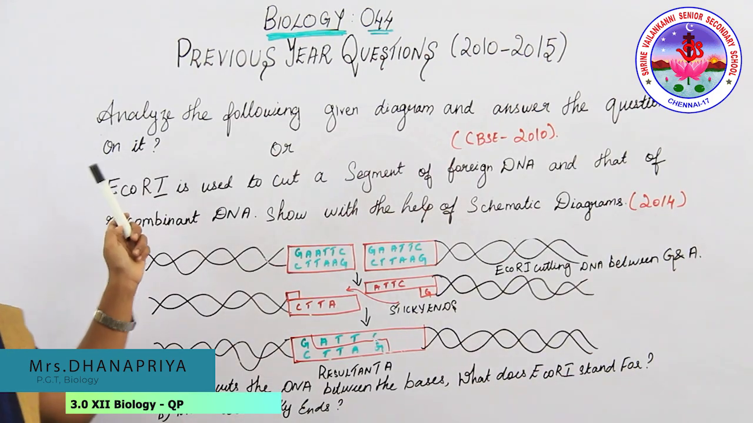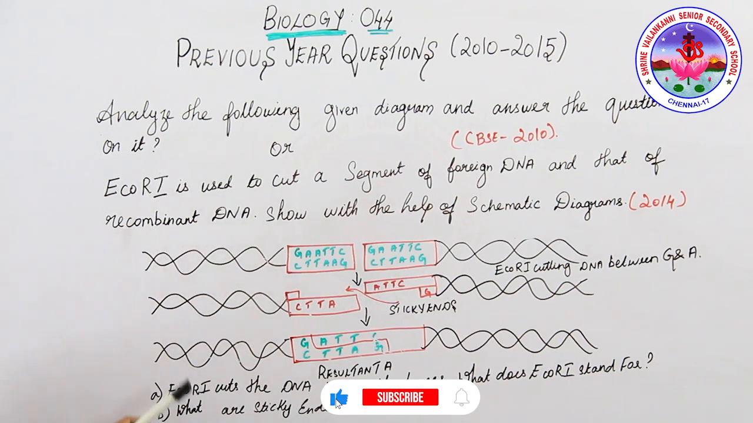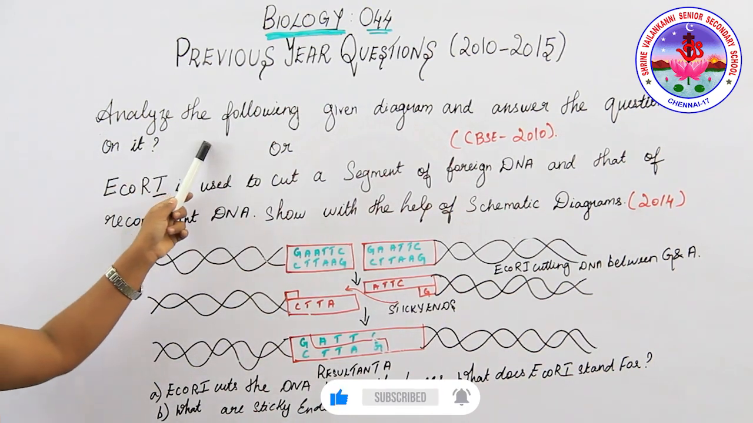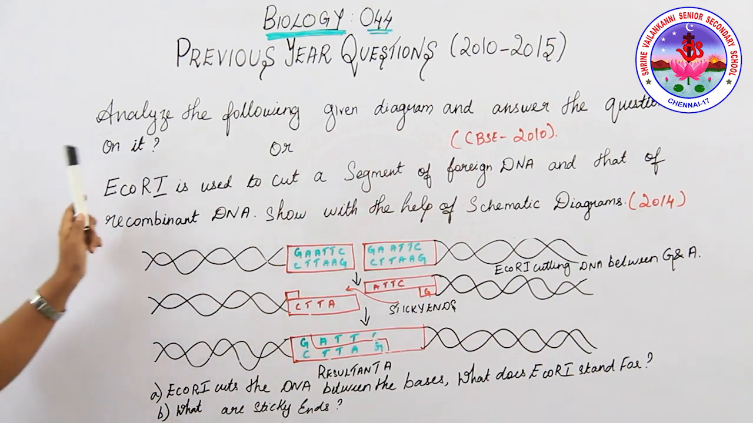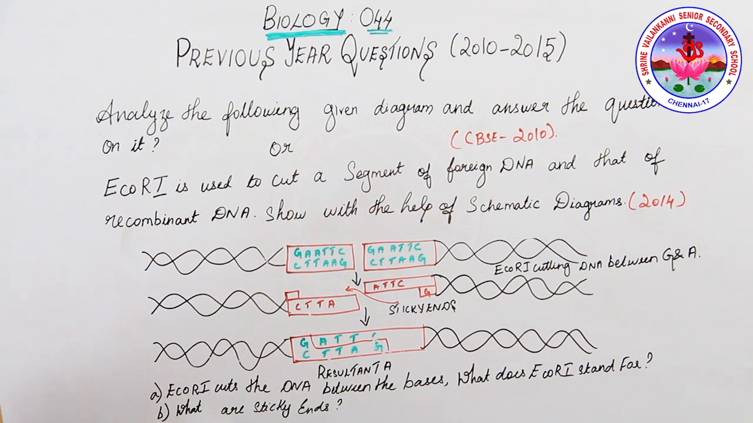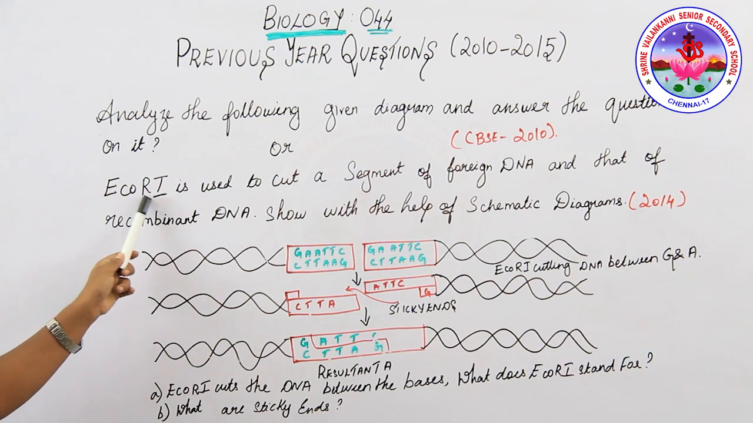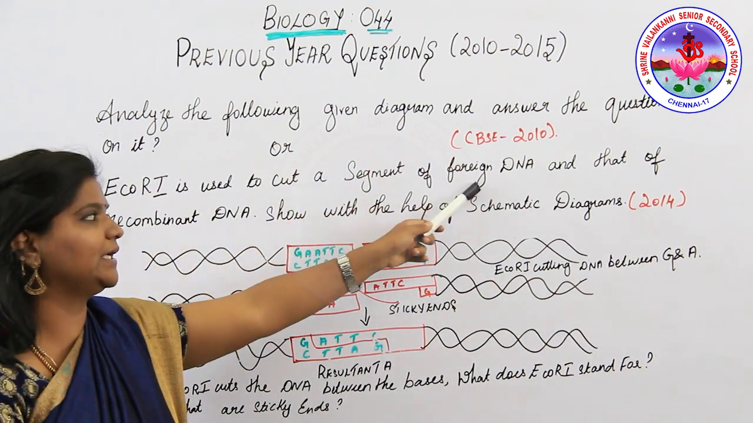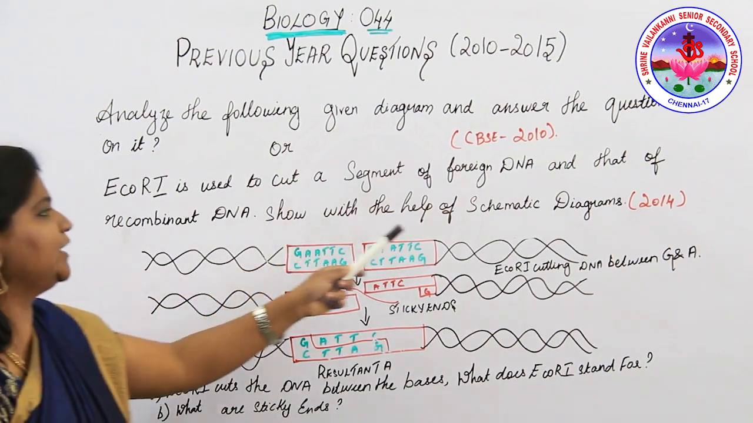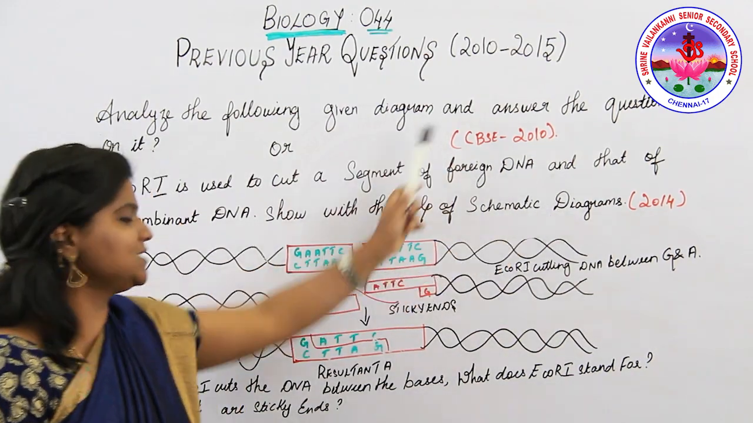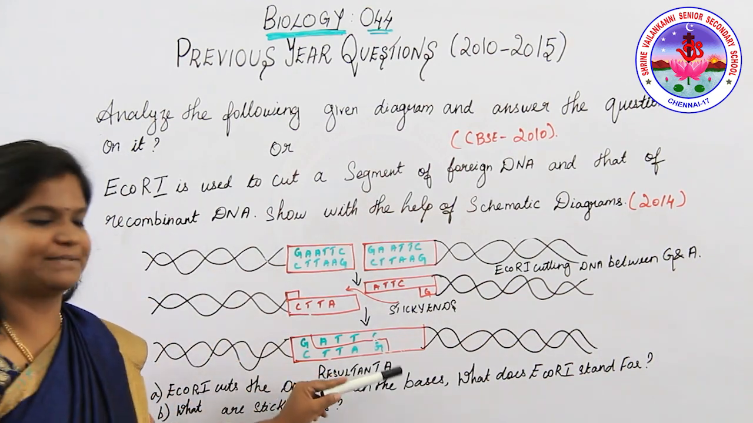Students, next question. Analyze the following given diagram and answer the question based on it. Below this diagram you will again have two questions. The same answer is asked in a different mode, another type of question. EcoRI is used to cut off a segment of foreign DNA and make recombinant DNA. Show with the help of a schematic diagram. The answers are the same but the questions are different. Please understand this concept.